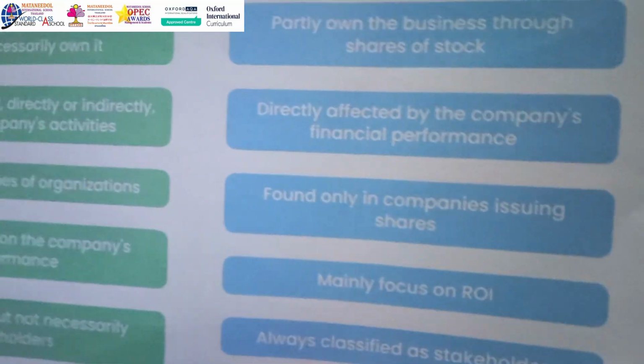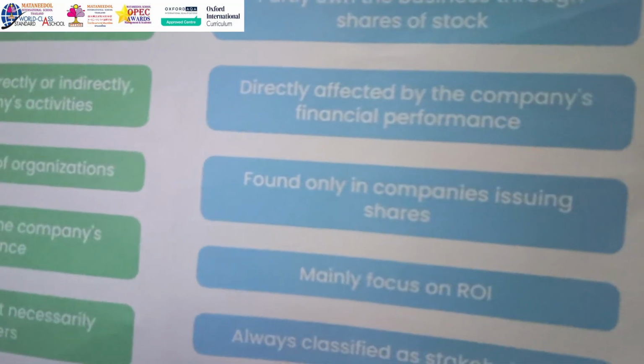The next point is that they are mainly focused on return on investment, so ROI. If they're investing 1 million baht into a company, they need to ensure that they are getting a return on that investment of 1 million baht, and they would be getting that in terms of the percentage of shares. If that 1 million baht bought them 20% of the shares, they're entitled to 20% of the monthly profits, only the monthly profits. That means after the company has made all the money and paid all their bills and everything, the money that's left over, they will get their money back on that, on 20%.